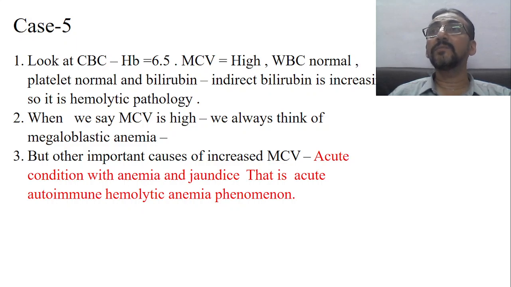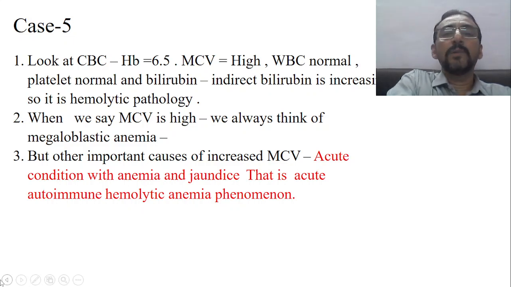So indirect bilirubin suggests that with hemolysis, more and more RBCs are destroyed, more and more bilirubin and biliverdin is formed, and it comes to the liver for conjugation. So that leads to increased indirect bilirubin. So everything is almost all matching. Now MCV is 100 instead of 90. So when MCV is high, in the table I have given, whenever the MCV is high, always think about megaloblastic anemia, isn't it? Of course, the cells occupy more space. So MCV is high, so megaloblastic anemia.